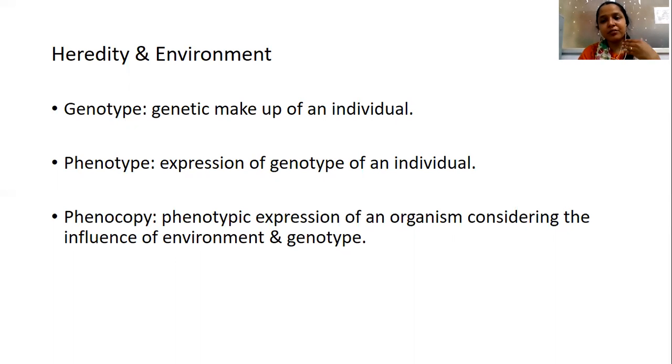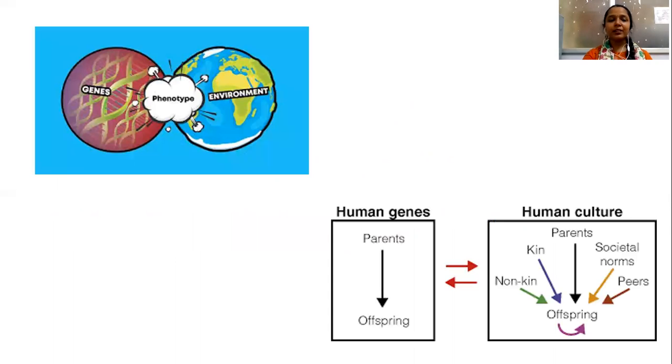For longer duration and higher intensity, the pigmentation will become higher and the complexion of the individual will become darker. That is what we call the phenocopy. There, along with the influence of the genotype, the influence of the environment also plays a very important role in the expression of the phenotype.